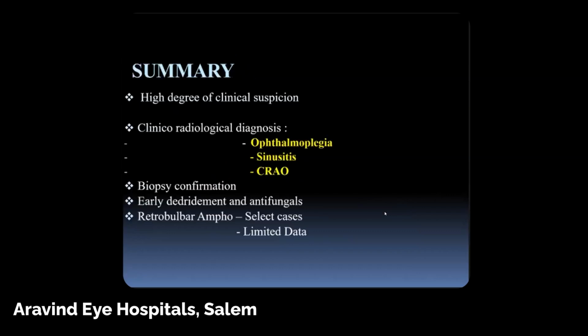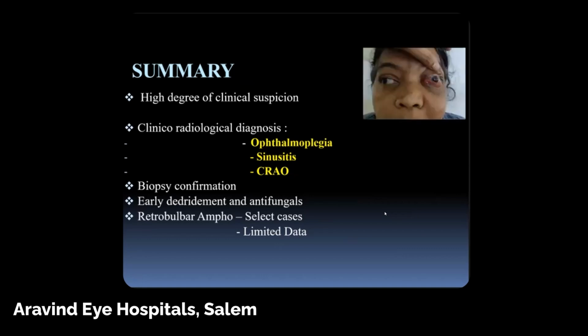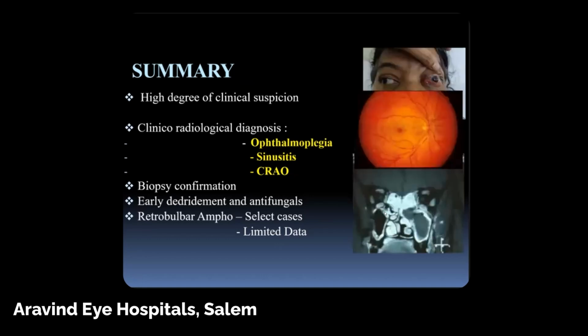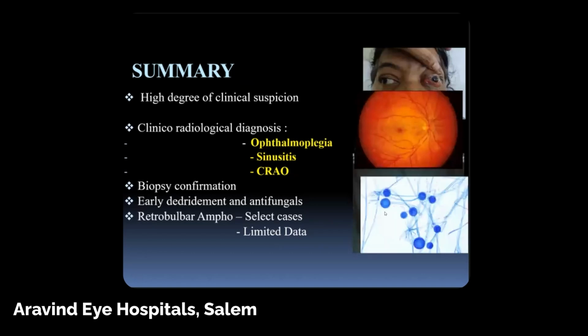Summary: whenever you see a case of fungal orbital cellulitis, you have to have a high degree of suspicion, clinical and radiology diagnosis, and a triad of ophthalmoplegia, sinusitis, and CRAO, biopsy confirmation, early debridement with antifungals, and retrobulbar amphotericin in select cases. There's limited data on the treatment with retrobulbar amphotericin. So this is the triad which I said: ophthalmoplegia, sinusitis, and CRAO.